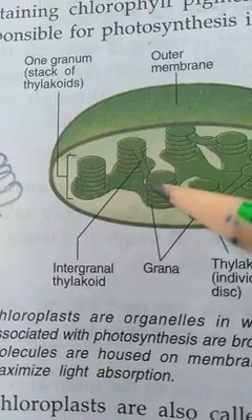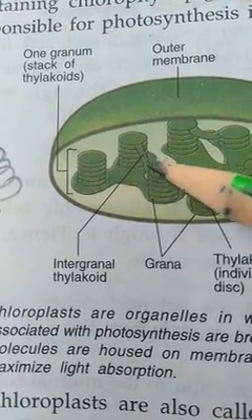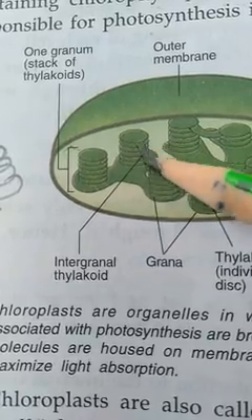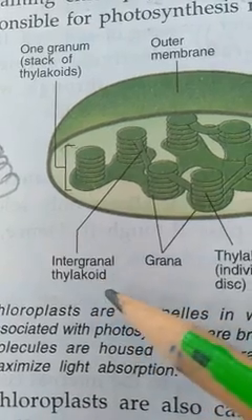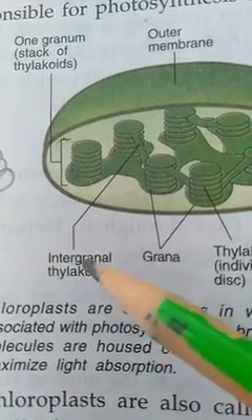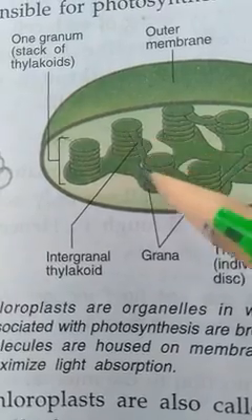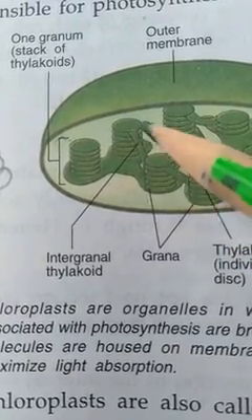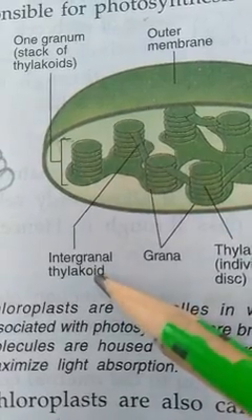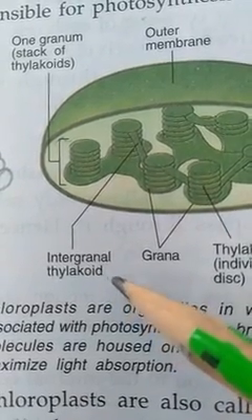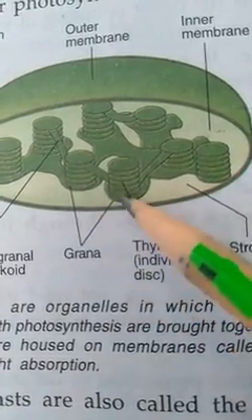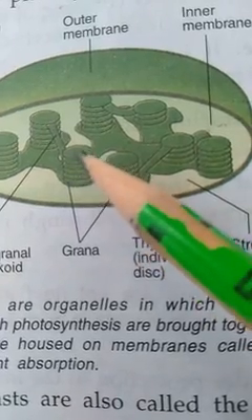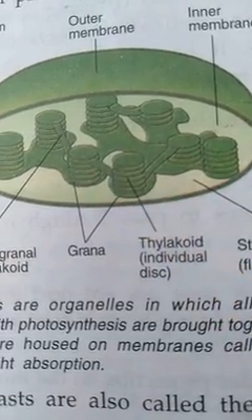The joint of two grana is known as an intergranal thylakoid. Meaning the thylakoid which attaches two grana to each other is known as an intergranal thylakoid. Okay, and what is grana? Grana is a disc-like structure on which a number of thylakoids are present.